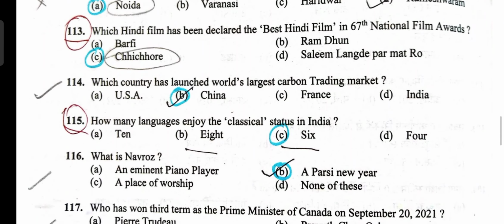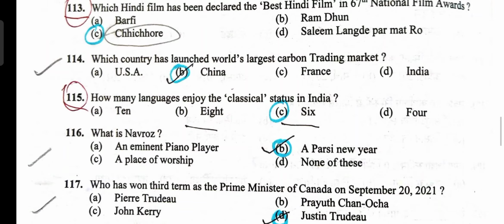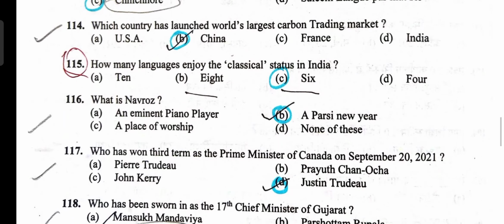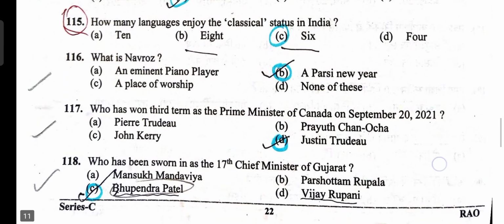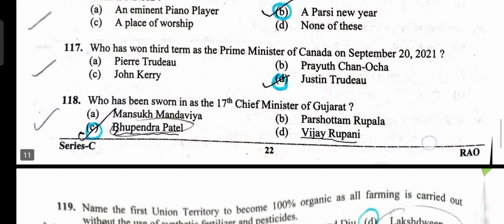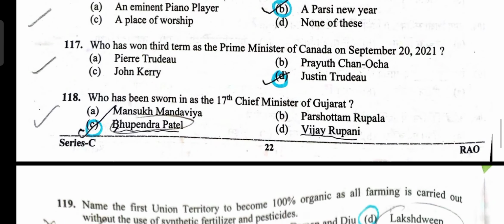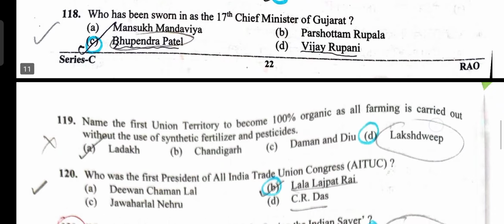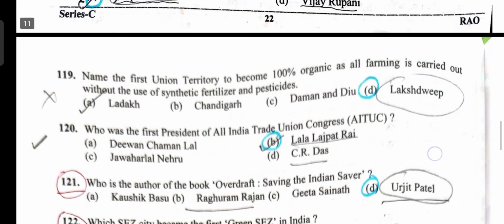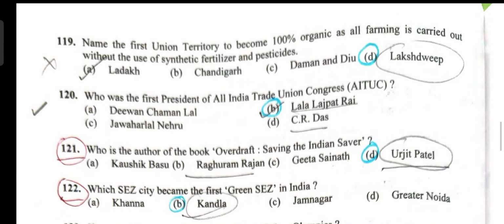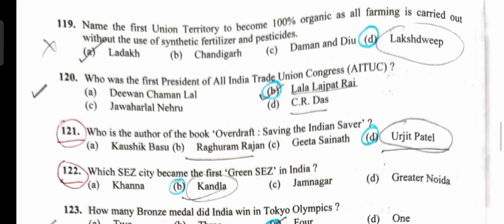Languages enjoying classical status in India, 6. Navroz is a Parsi New Year, option B. Who has won the third term as PM of Canada, Justin Trudeau, option D. Who has been sworn in as the 17th CM of Gujarat, Bhupendra Patel, option C is correct. The UT to become 100% organic is Lakshadweep, option D. First president of All India Trade Union Congress, Lala Lajpat Rai, option B.